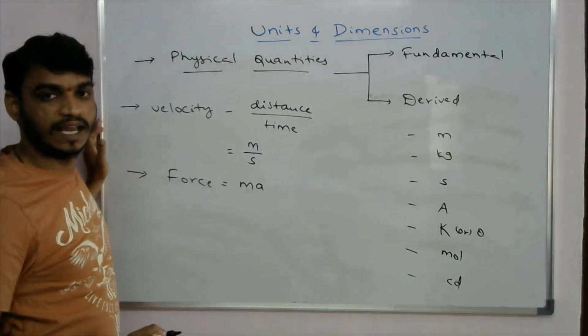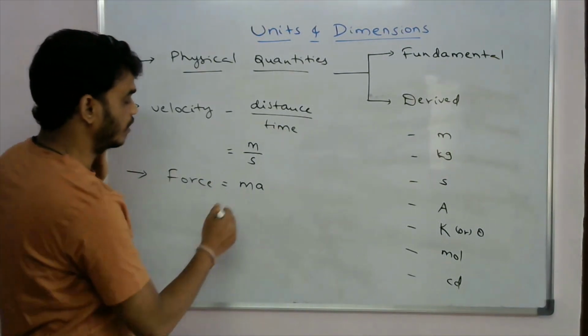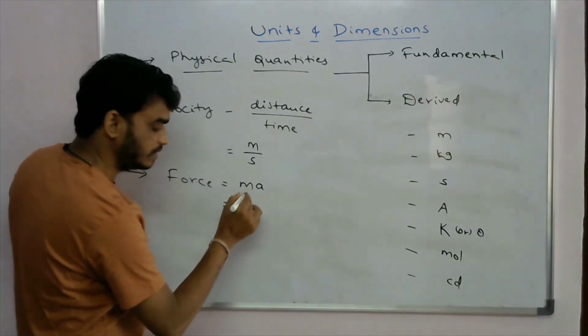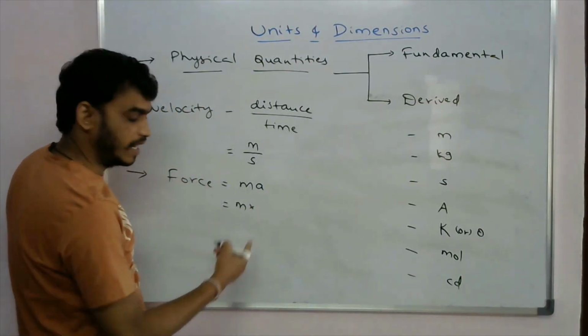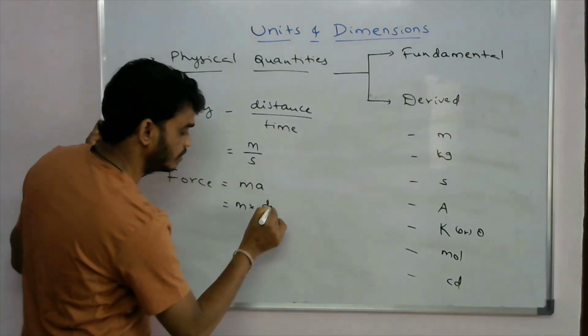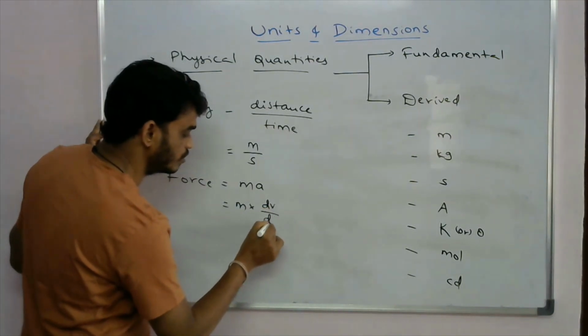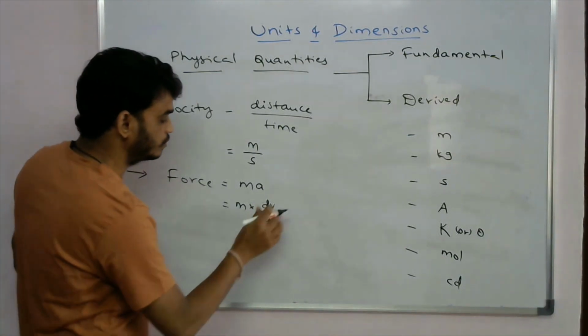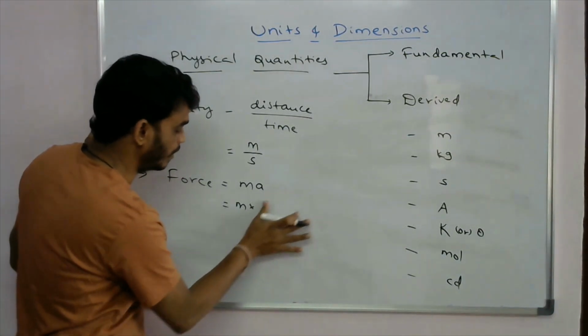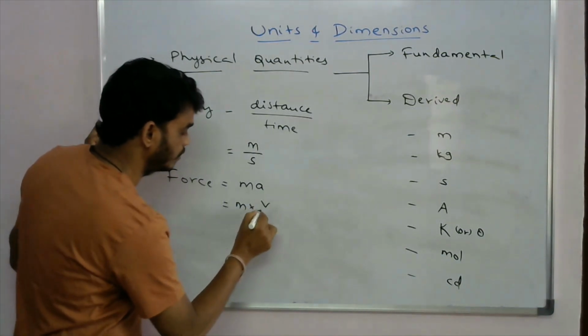So we can write mass into v by t, velocity by time.